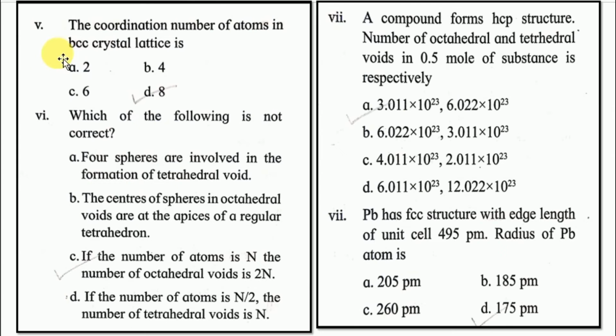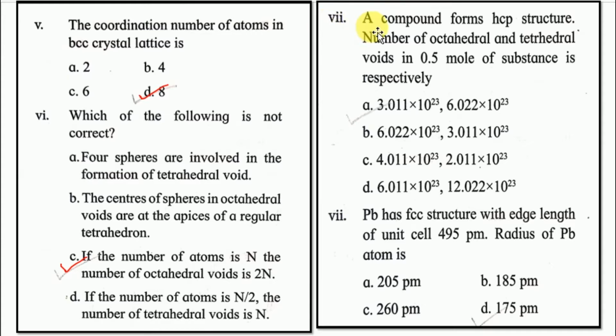Next is fifth, the coordination number of an atom in a BCC crystal lattice is 4th option, 8. Sixth is, which of the following is not correct? Answer is C. If the number of atoms is n, the number of octahedral voids is 2n.